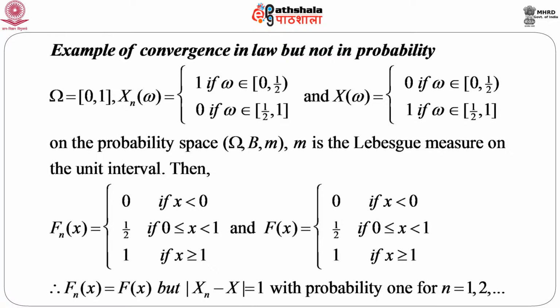But if we calculate the modulus of the difference X_n minus X, it is exactly equal to 1, because on the set where X_n is 0, X is 1, and on the set where X_n is 1, X is 0. So, the modulus of the difference is always 1. So, |X_n minus X| is 1 with probability 1 for every n equals 1, 2 and so on. So, this shows that although we have convergence in law for this example, convergence in probability does not hold good.